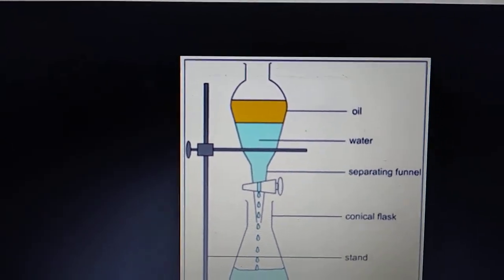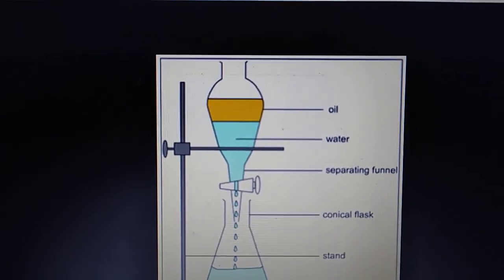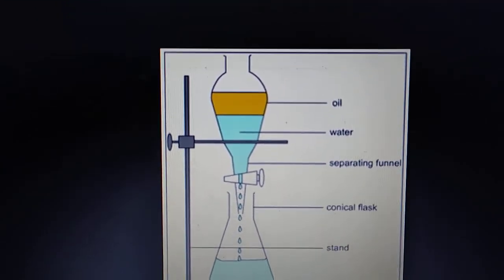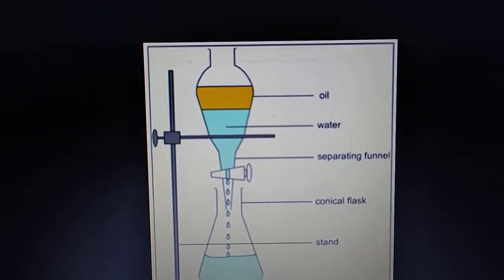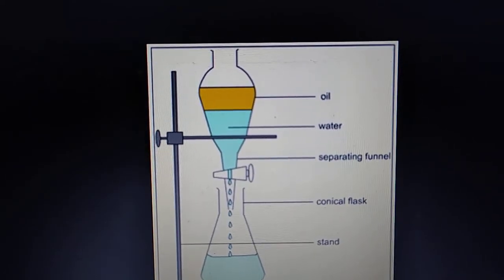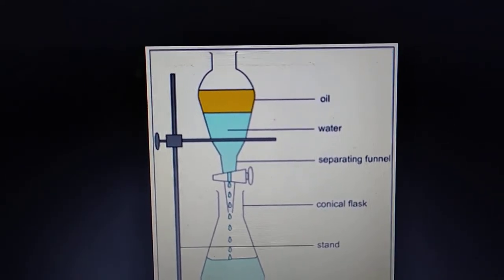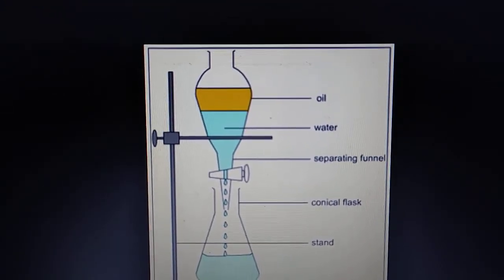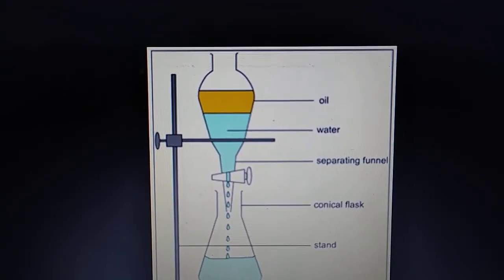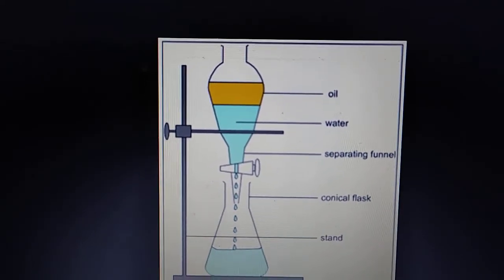After some time you can see that oil and water form two layers. Oil is lighter than water, so oil forms the upper layer and water forms the lower layer.